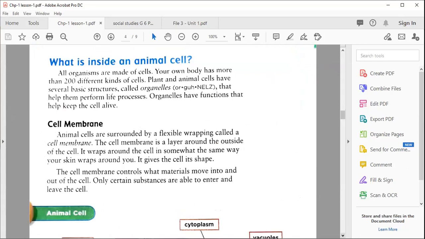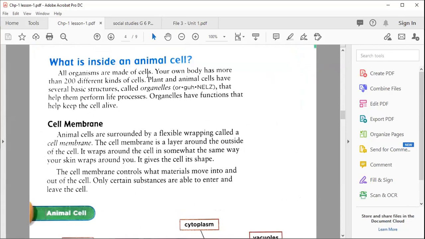From page number 24, we're going to discuss the inside of an animal cell. So that is our today's topic. Please concentrate and listen to me carefully. All organisms are made of cells.